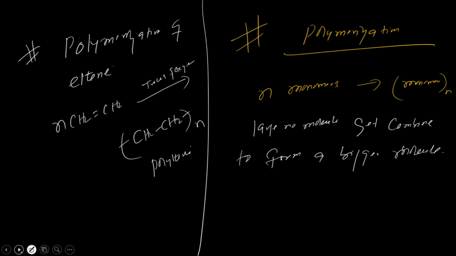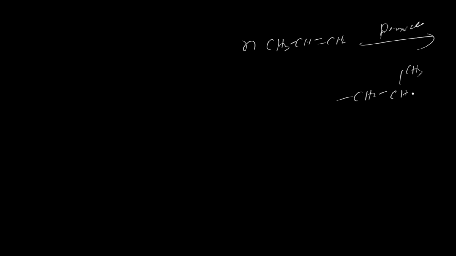In the similar way we have polypropene. n molecules of propene will combine in presence of peroxide, then it will give polypropene. Polypropene is CH2, CH, CH3 and n number of molecules. This is the polypropene.